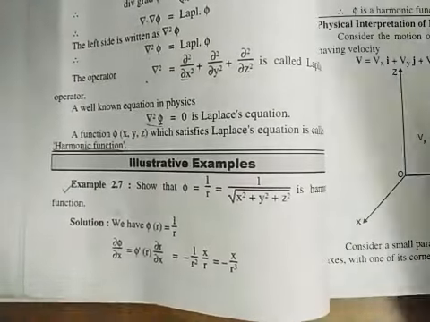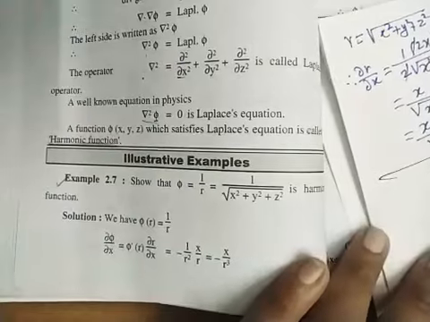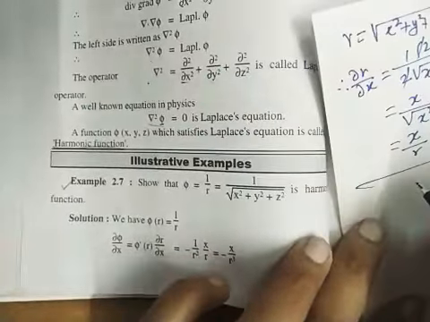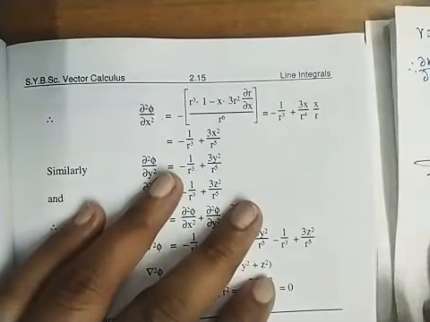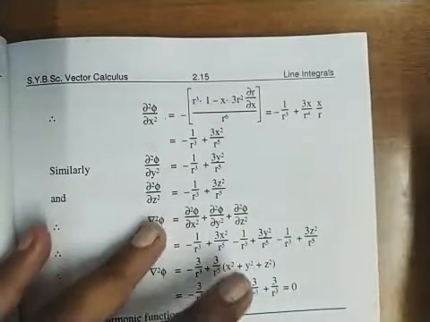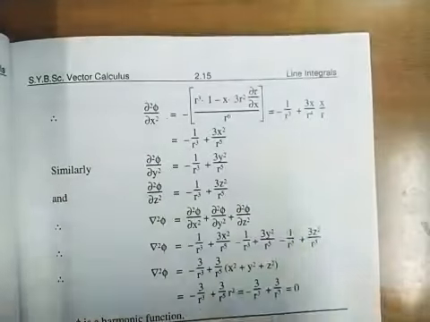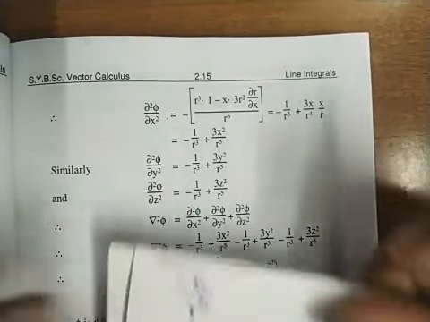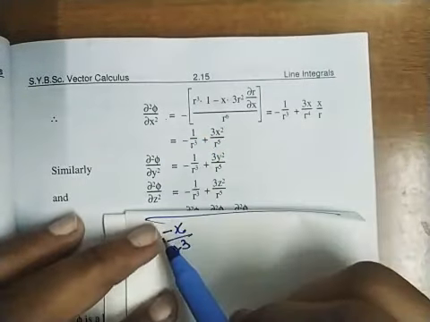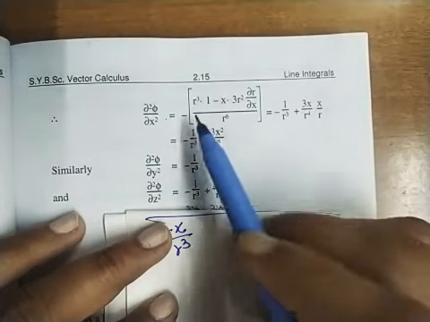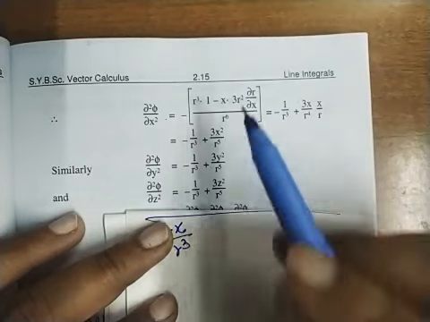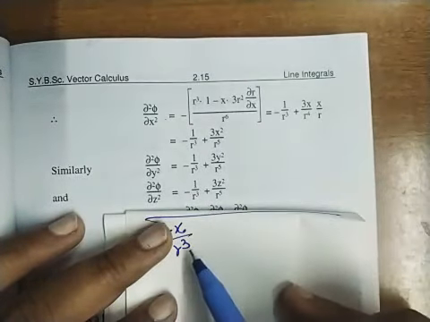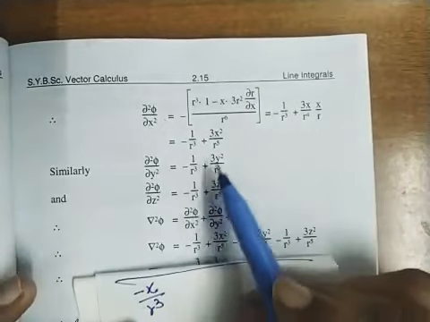Now we have minus x upon r cube, and we take its derivative with respect to x again, that is del square phi by del x square. Using the u upon v rule, we take the minus sign common. Denominator as it is, r cube. Derivative of x is 1, minus x as it is, times the derivative of r cube, which is 3r square del r by del x, upon the square of r cube, which is r raised to 6.